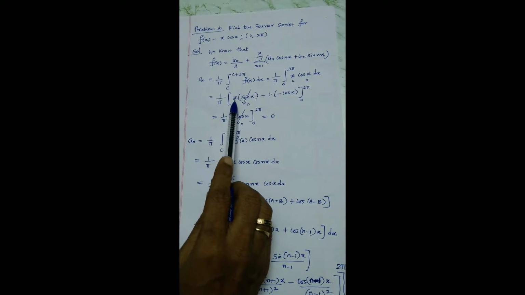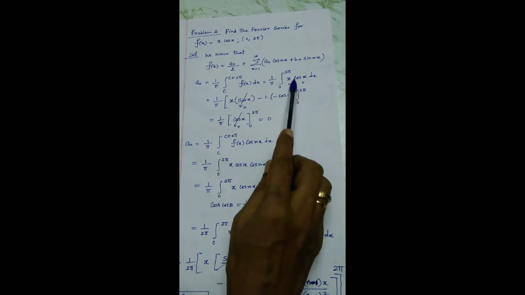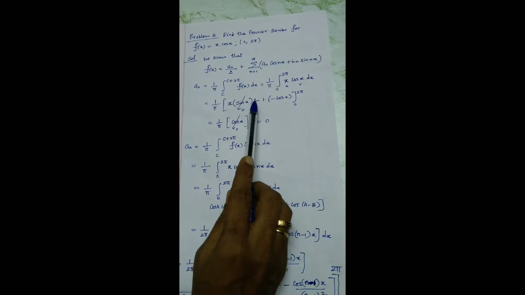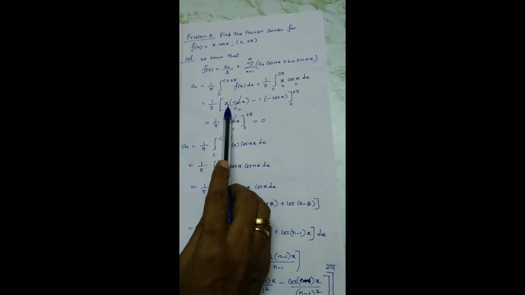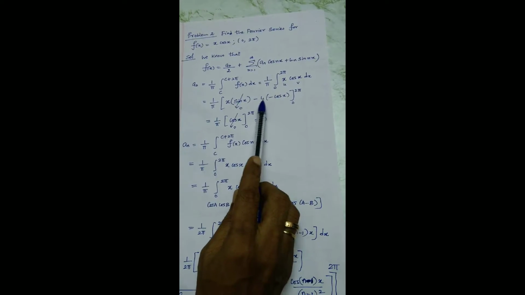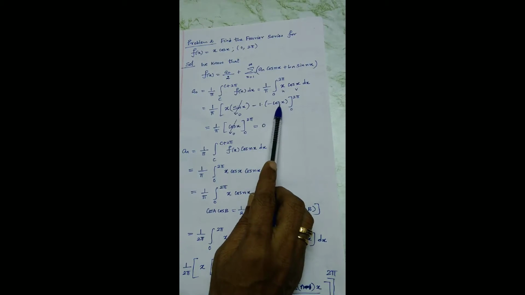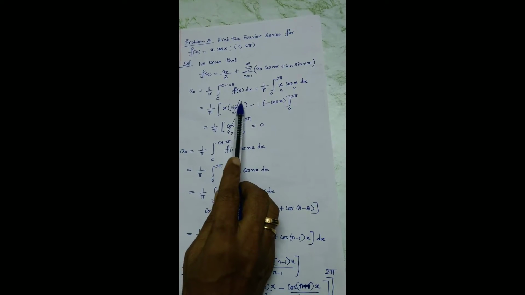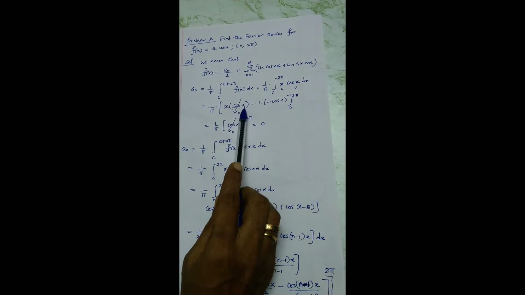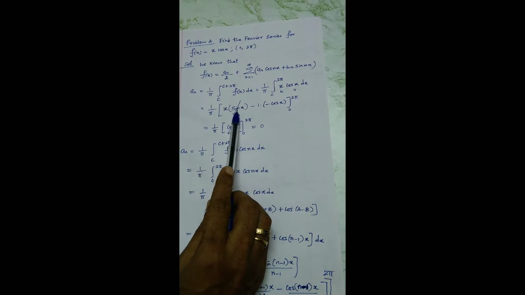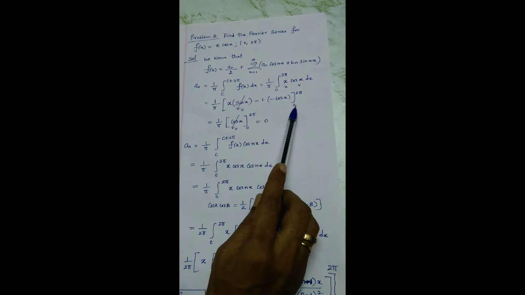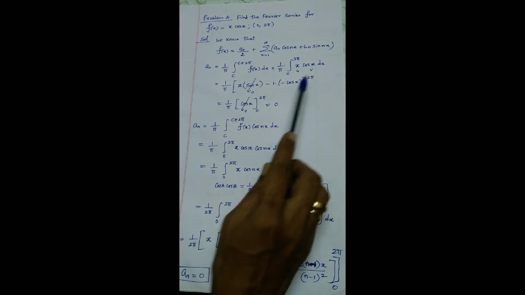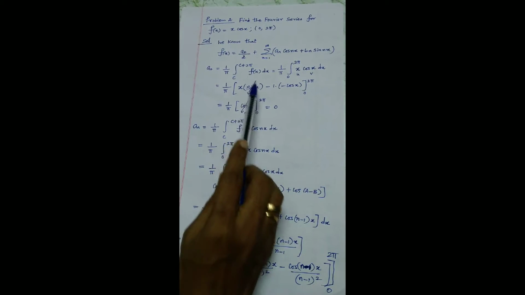1 by pi is common, x copied as it is, integral of cos is sine, minus derivative of x is 1, integral of sine, minus cos x from 0 to 2 pi. When I substitute the upper limit, this particular term completely collapses. The lower limit also collapses. You know very well, wherever sine appears with limits 0 to 2 pi or 0 to pi or minus pi to pi, you can strike it off by default for the sine function.